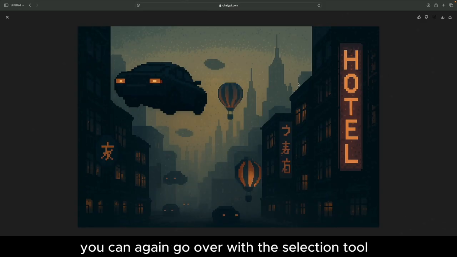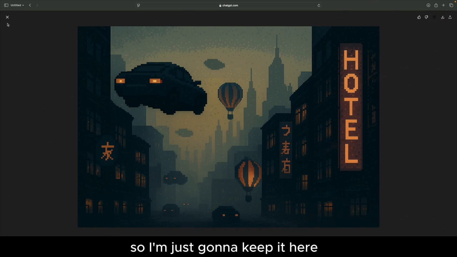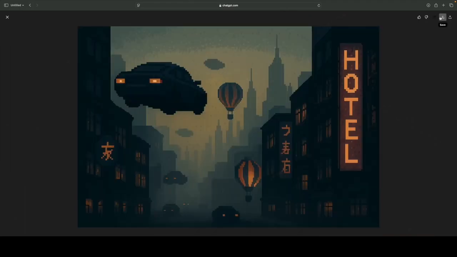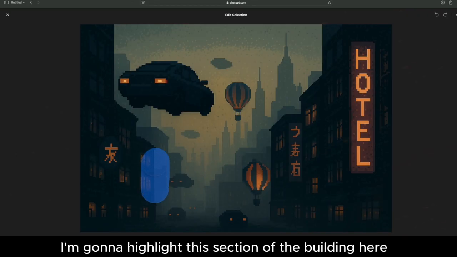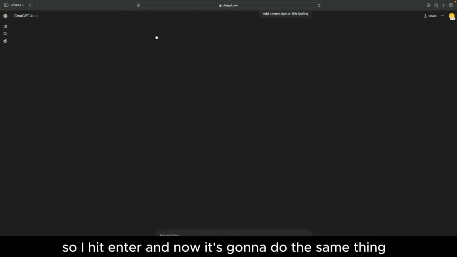If this does bother you, you can, again, go over with the selection tool, brush over and say, remove this air balloon. But for me, I actually like the way it looks, so I'm just going to keep it here. So now we're going to try another edit, but in a different section of the image. So I'm going to highlight this section of the building here, and I'm going to add a neon sign on this building. So I hit enter, and now it's going to do the same thing.